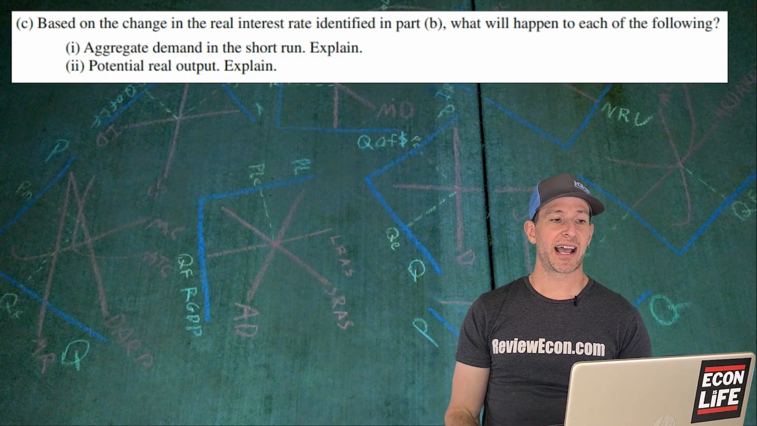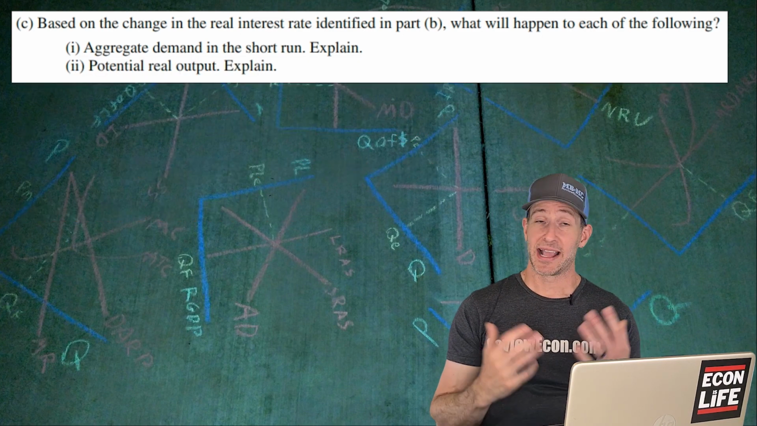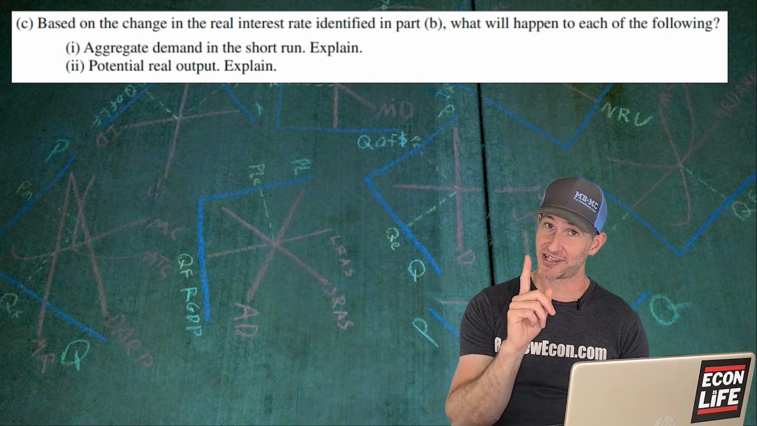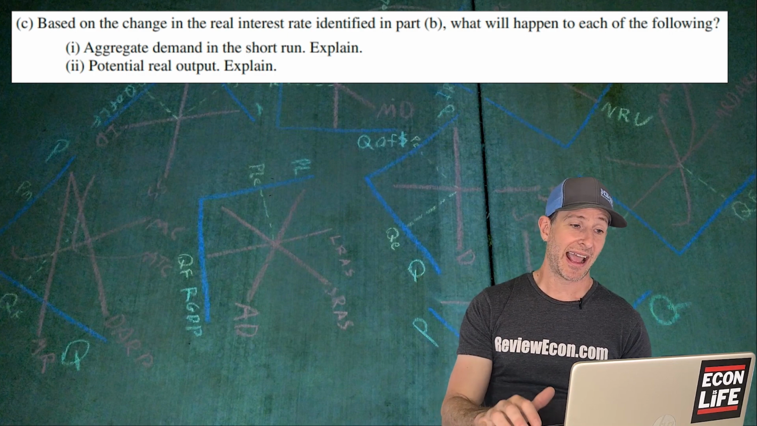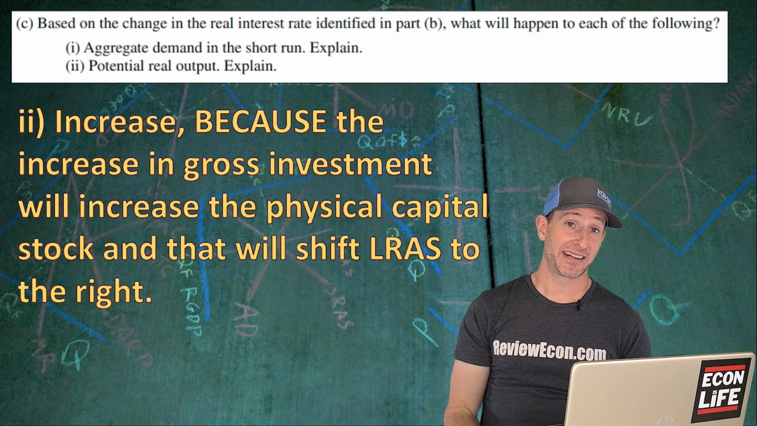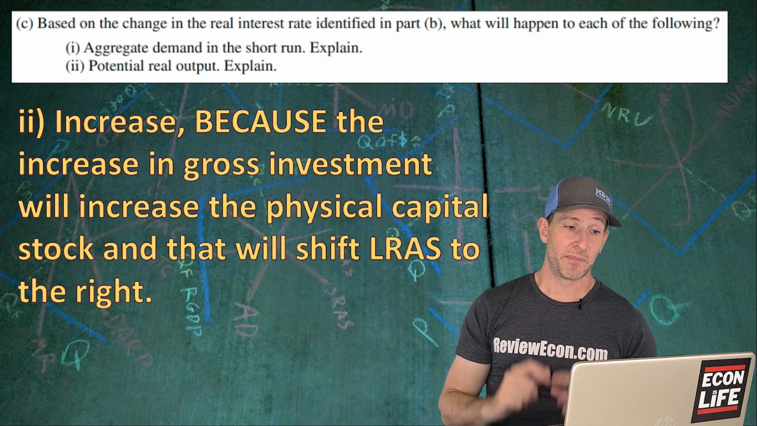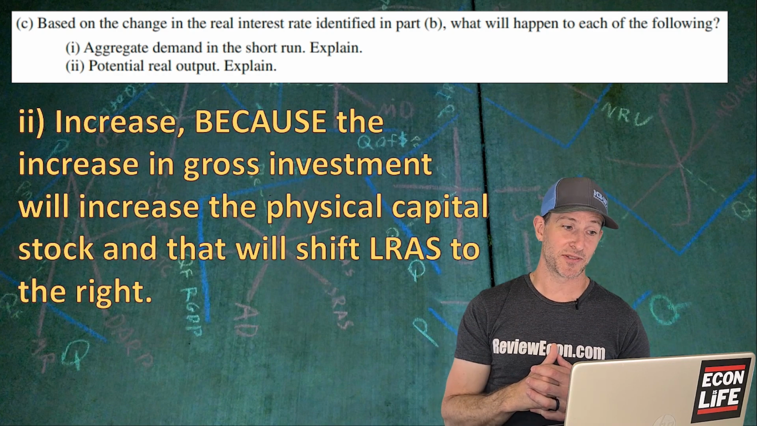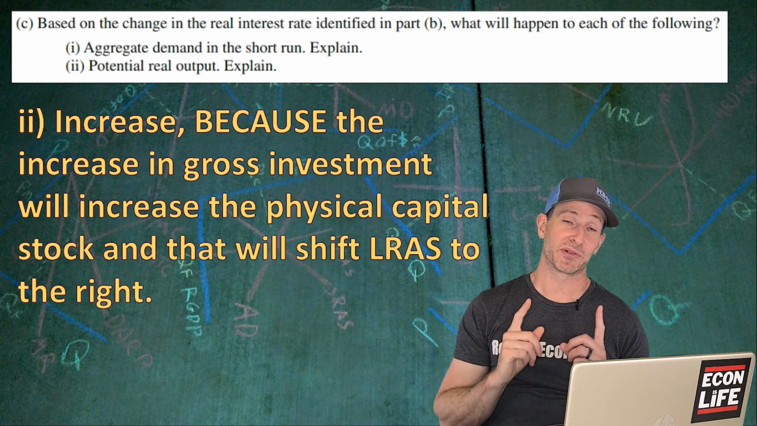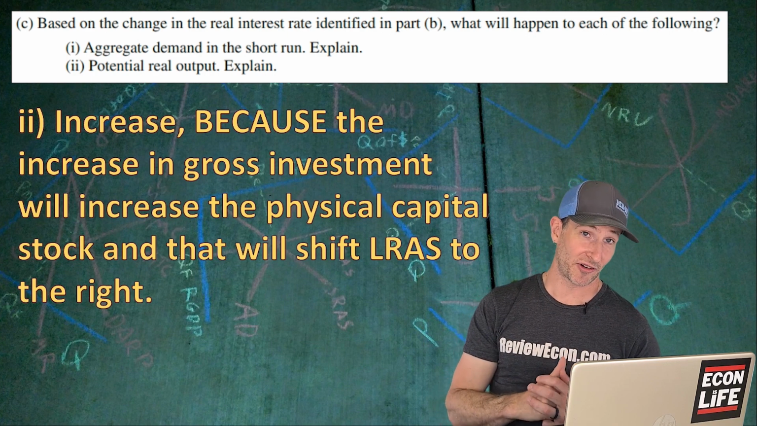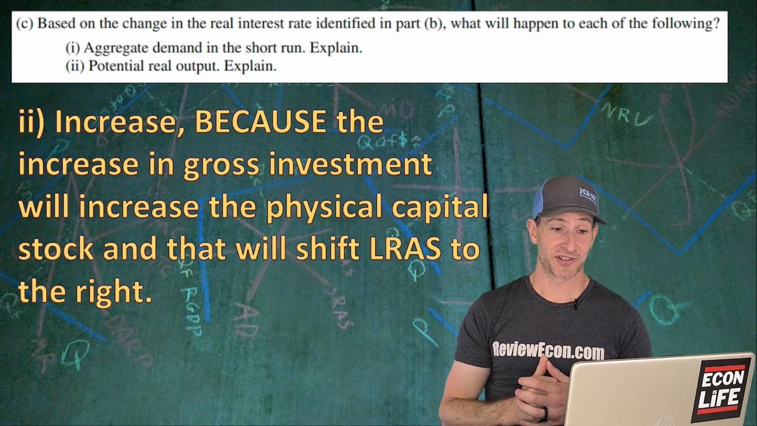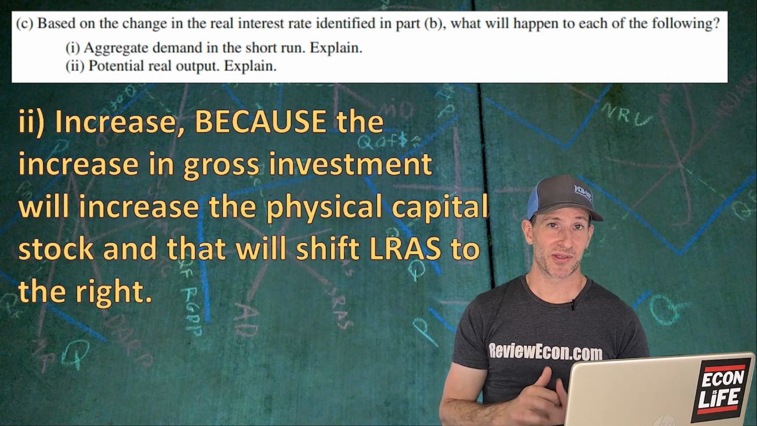For the next part, what's going to happen to potential real GDP? Again, we're going to explain, and we just talked about gross investment increasing, and that's going to mean that we have an increase in potential GDP because increases in gross investment increase the physical capital stock, and that shifts that long-run aggregate supply curve to the right. As a result, we get more economic growth.